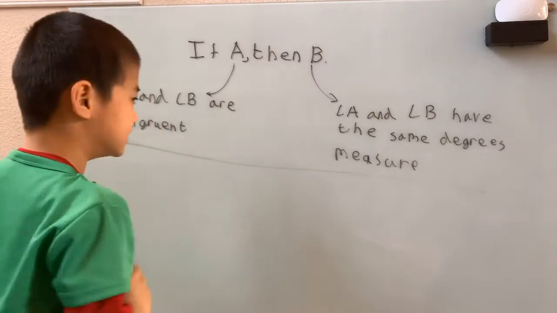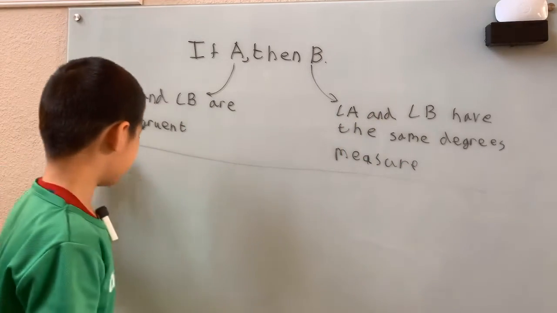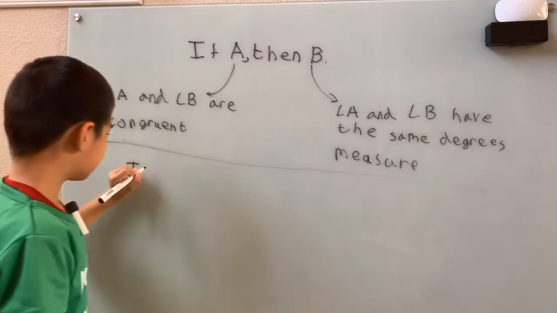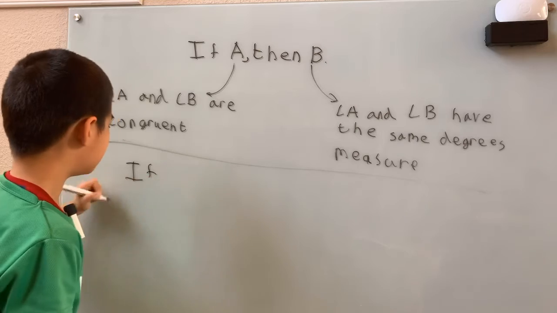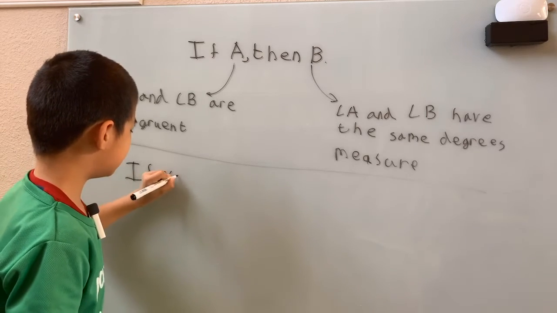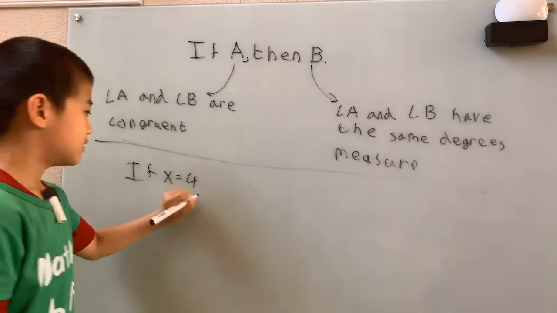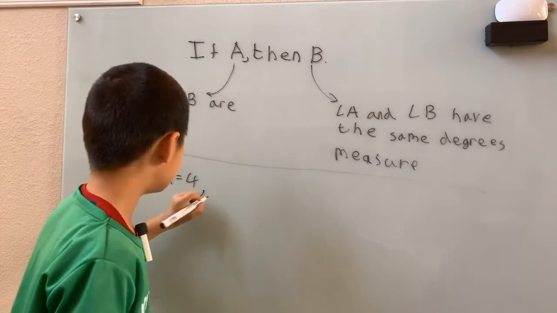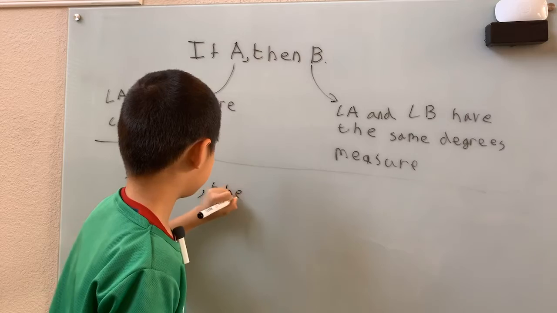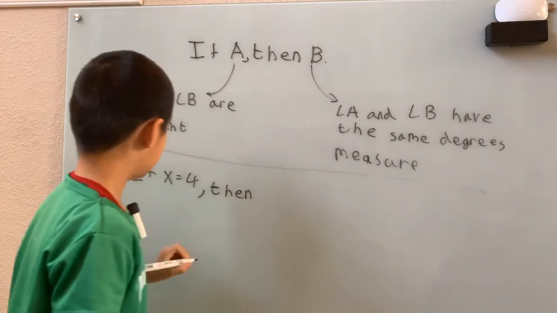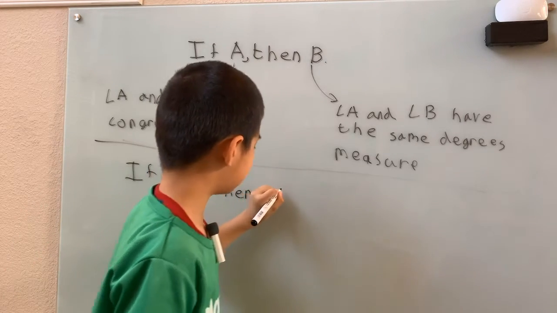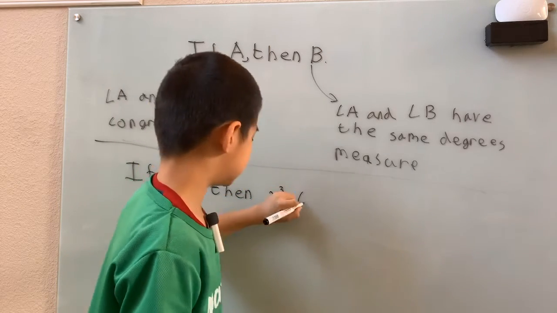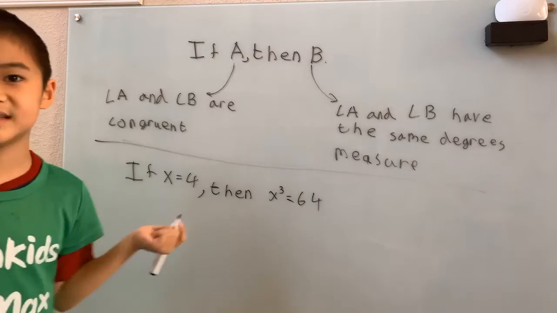So say I have the conditional statement: if x equals 4, that's our A, then x cubed equals 64, because 4 cubed is 64.